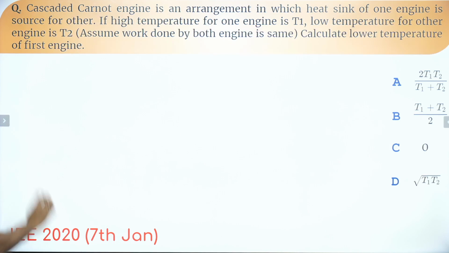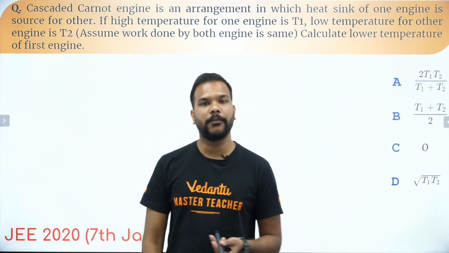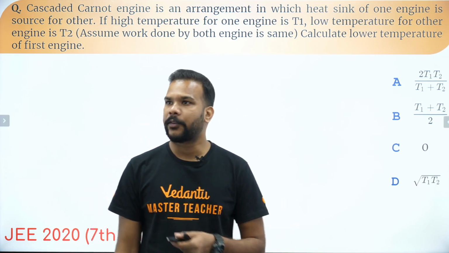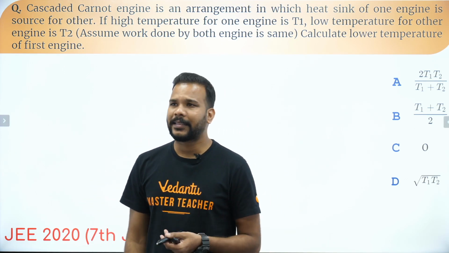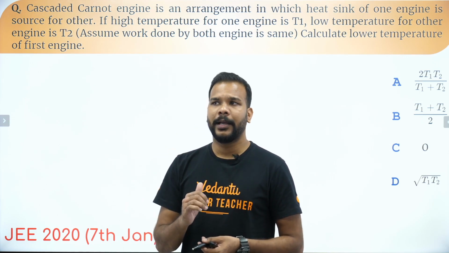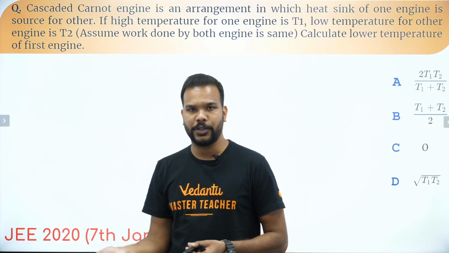Moving on to the next question, guys. Again, as I said, a lot of questions came from the concept of the Carnot engine, so that's why the next question for all of you. It says that a cascaded Carnot engine is an arrangement in which the heat sink of one engine behaves as the source for the other engine. That means what?